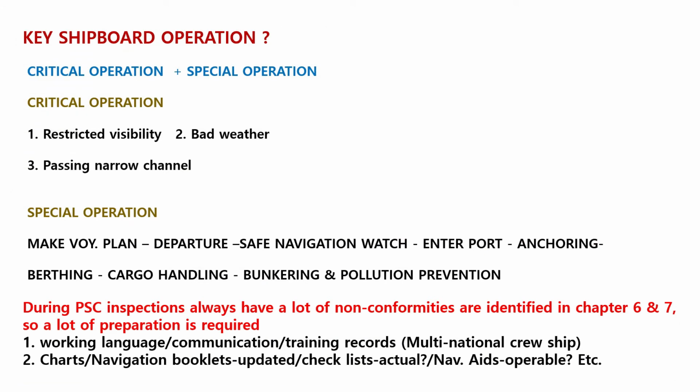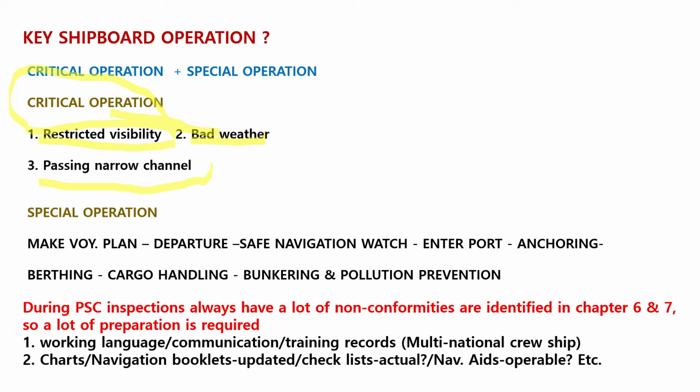Okay, in chapter 7 you can find the key shipboard operations. What does key shipboard operation mean? There are two kinds: one is critical operation and the other is special operation. What is a critical operation? Critical operations are, for example, number 1, restricted visibility, number 2, bad weather, number 3, passing a narrow channel, etc. When the ship is in danger, there is some limit, and over the limit it is connected to an accident. It's a very dangerous case. We say that this is a critical operation.